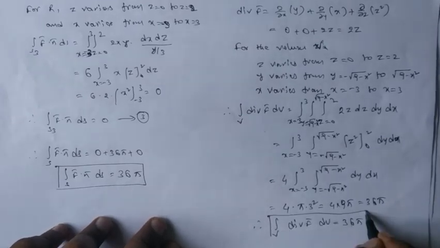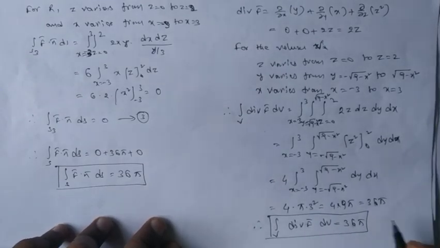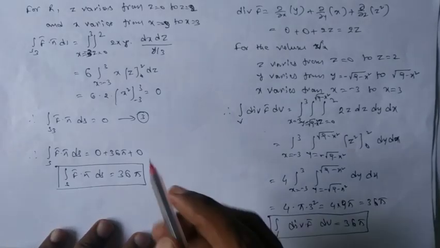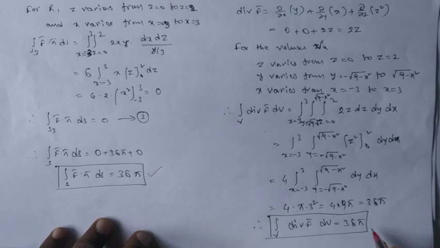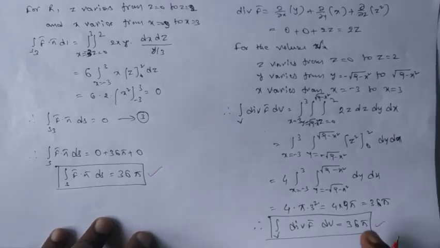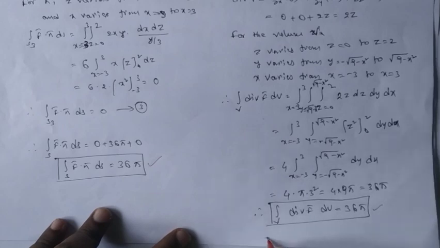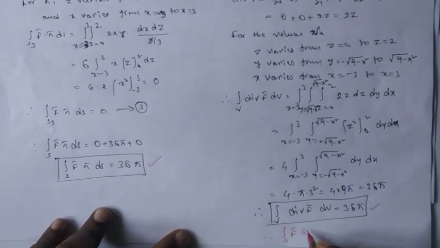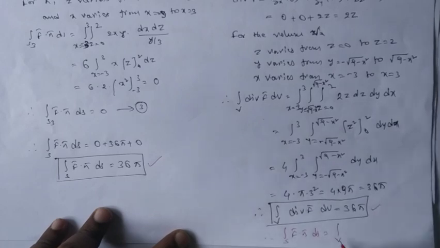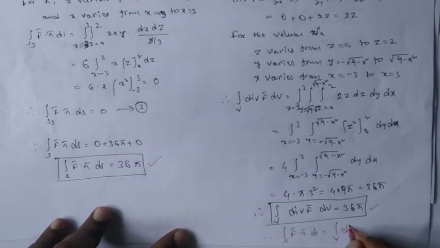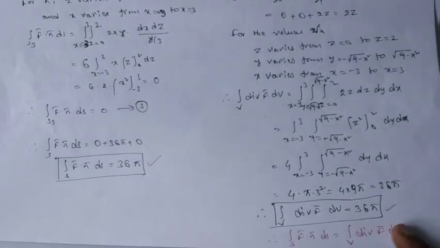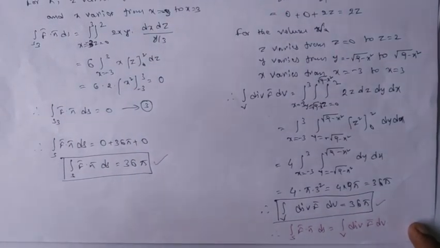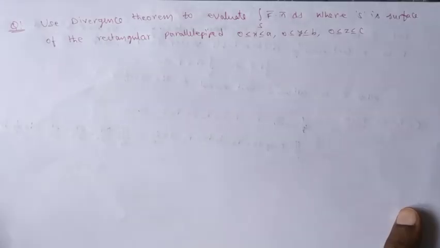This is our volume integration. Once we observe these two integrations, the surface integral of f bar dot n bar ds and the volume integration of div f bar both give 36 pi. Therefore, we can conclude that integral over s f bar dot n bar ds equal to integral over v div f bar dv. In this way we can show verification of Gauss divergence theorem.